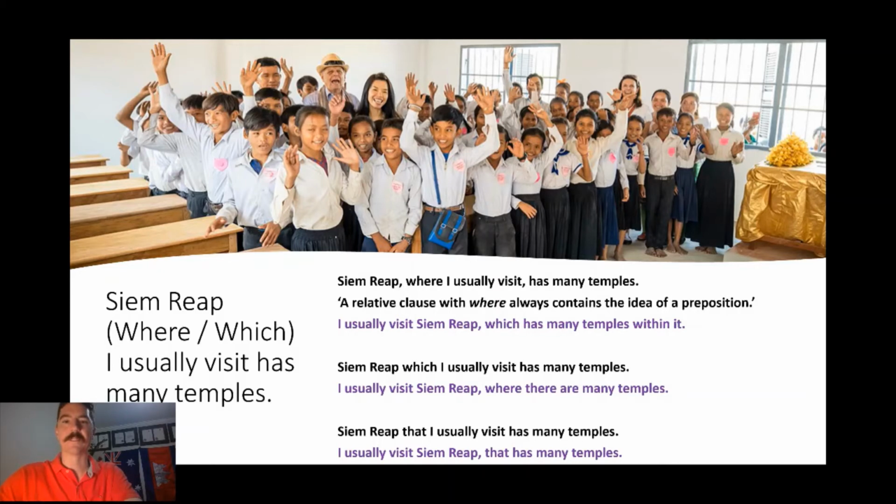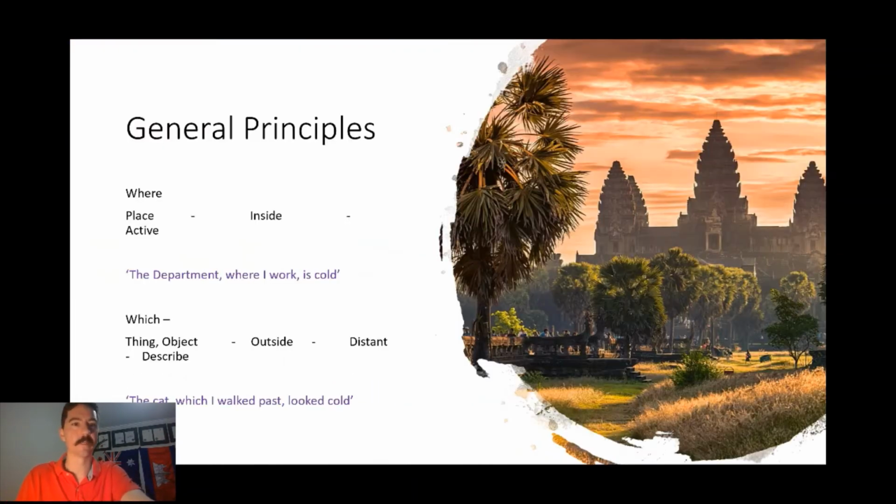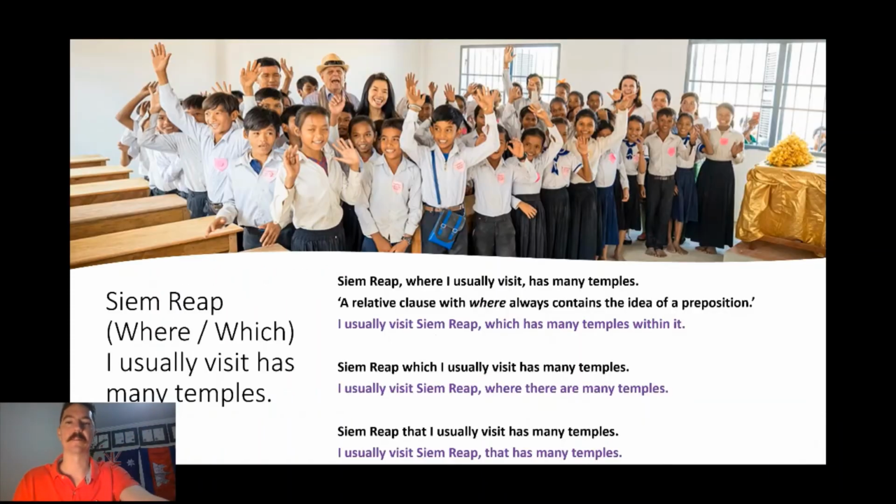I usually visit Siem Reap, which has many temples within it. So this one, if we remember our general principles, which, what does which tell us again? Let's check. Which is a thing or an object and it's outside of us. So I usually visit Siem Reap, which has many temples within it. So it's like saying that it's something that we know, but maybe we haven't been to the temples or we haven't visited. Siem Reap, which I usually visit, has many temples.